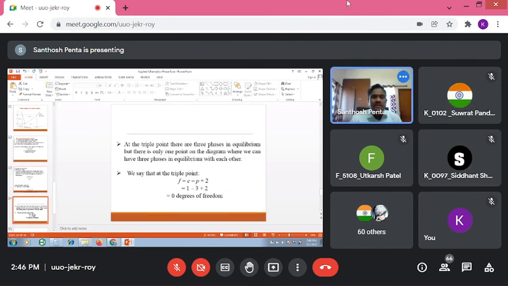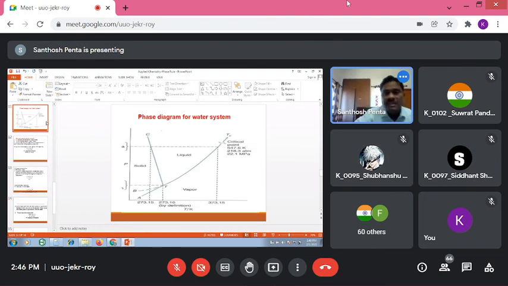Similarly, at the triple point. What is the triple point? Where all the 3 phases are existing in equilibrium. That means the CT boundary line, TB boundary line and AT boundary line, where all the 3 phases are existing in equilibrium, that point is called the triple point. The triple point means ice is in equilibrium with water and that is in equilibrium with vapor. That means where all the 3 phases are existing in equilibrium, that point is called the triple point.